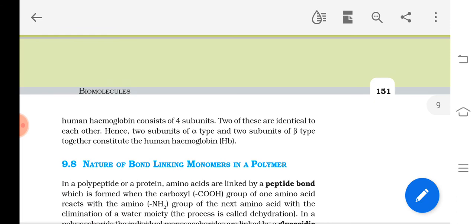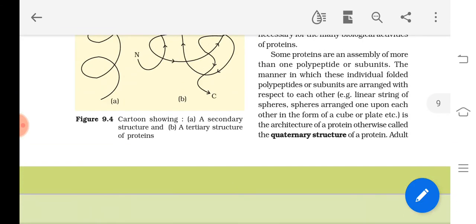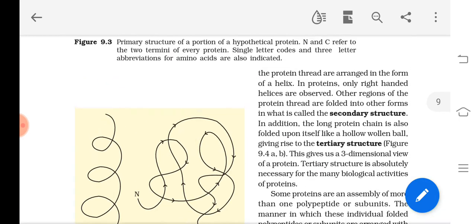So what does quaternary structure explain? Quaternary structure explains the manner in which the individual polypeptides are folded, or the arrangement of 2 different polypeptide chains if they are there in a protein. Is it clear? Understood?